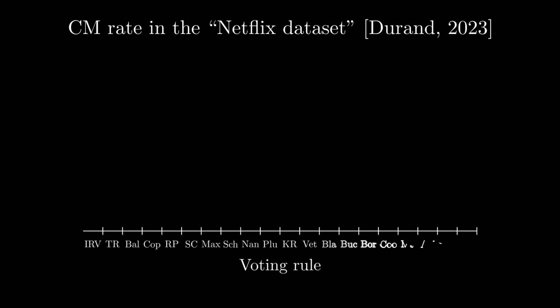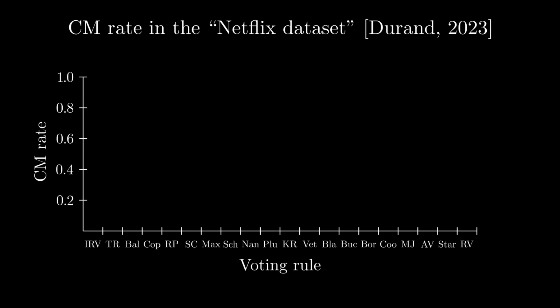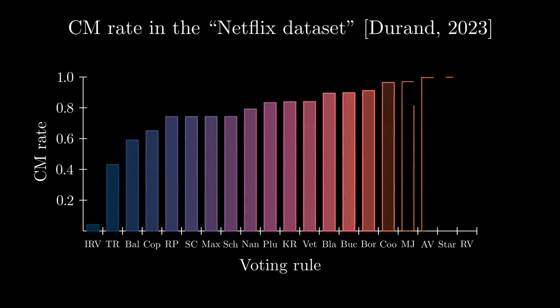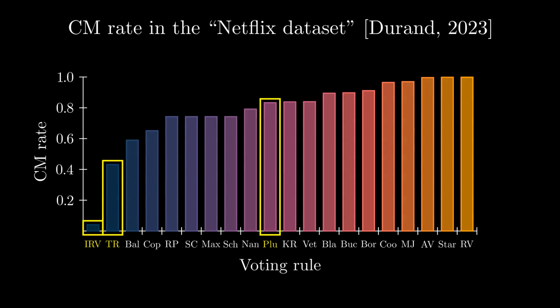Not all voting rules are equally vulnerable to coalitional manipulation, as shown by previous empirical results, such as the Netflix dataset. On the x-axis, we place different voting rules. On the y-axis, we represent the CM rate, defined as the proportion of voting profiles susceptible to coalitional manipulation. Experimentally, IRV stands out with a very low CM rate. However, this was not well understood theoretically until now.